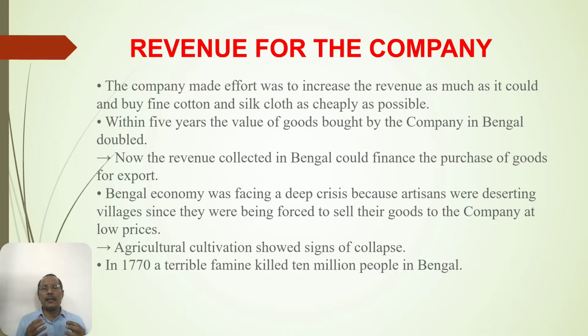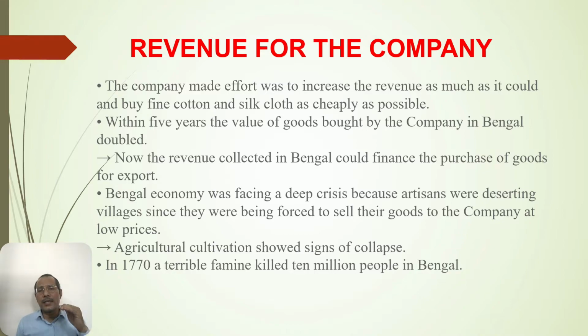The artisans and the farmers, whatever cloth or cotton they were producing, all these things were bought by British officials at the cheapest rate, at the least cost of the commodity. And they were also trying their best to increase the revenue. It means that the East India Company was trying to increase its revenue by asking for more and more money from the citizens of Bengal.